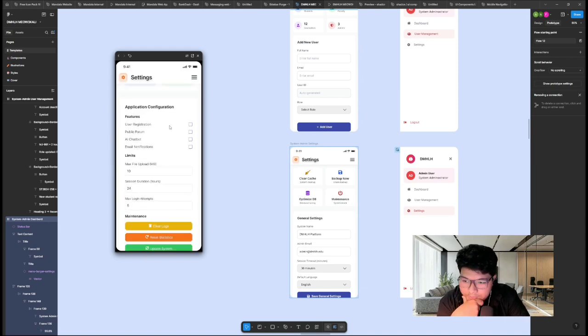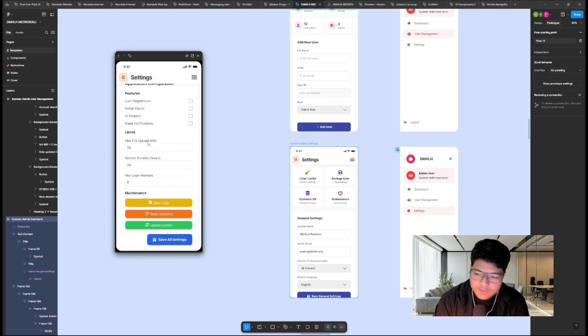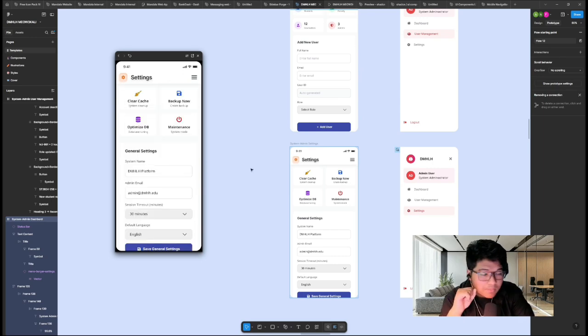Next is the application configuration. They can enable user registration or not, public forum, AI chatbot, email notification, and limit the file upload and the session duration. Maybe in 24 hours, all the users will be automatically logged out and have to log in again, and the max login attempts is 5. And the maintenance: they can clear logs, reset statistics, and update the system in save settings. That's all for the admin role page.